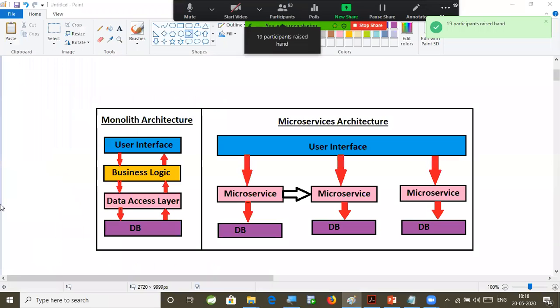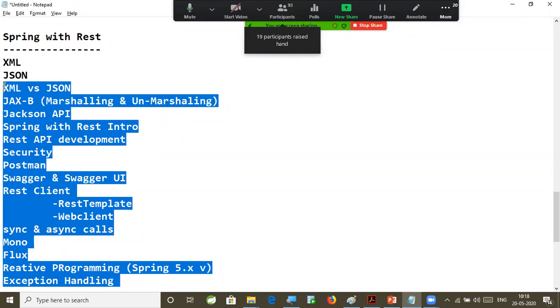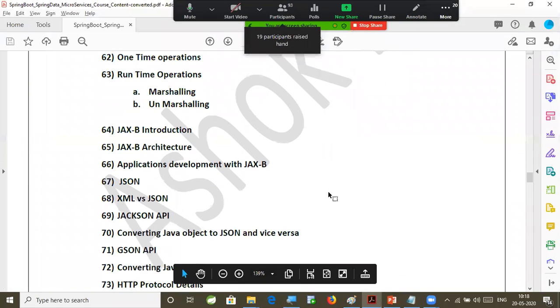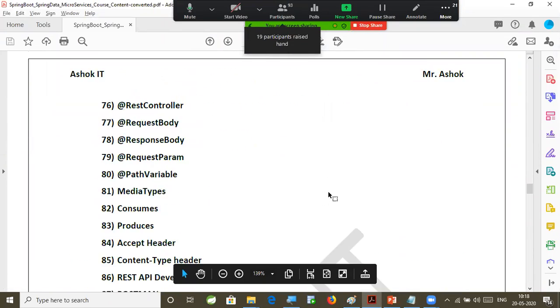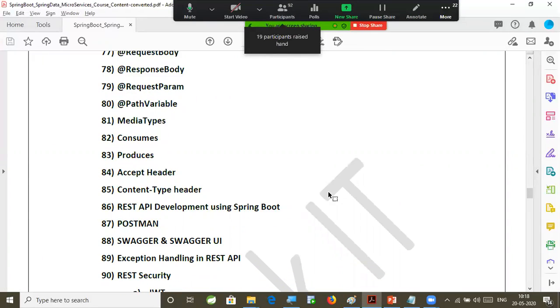Right. Does anybody have any questions on this REST? This knowledge is more than sufficient for 3 years of experience. These are the high level concepts, sir. If I want to increase the course content, I can write the low level concepts like this: HTTP protocol, HTTP methods, HTTP status codes, consumes, produces, accept header.